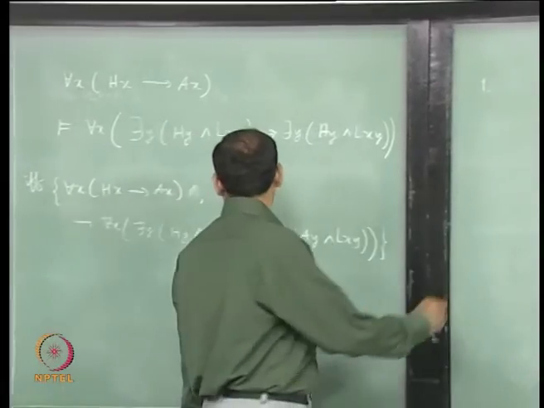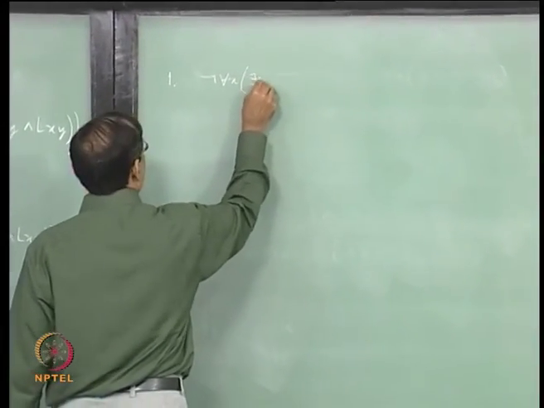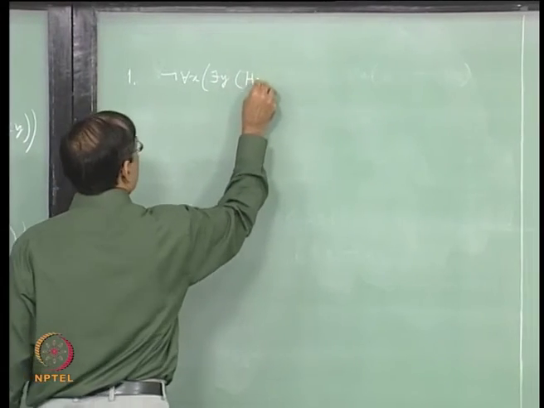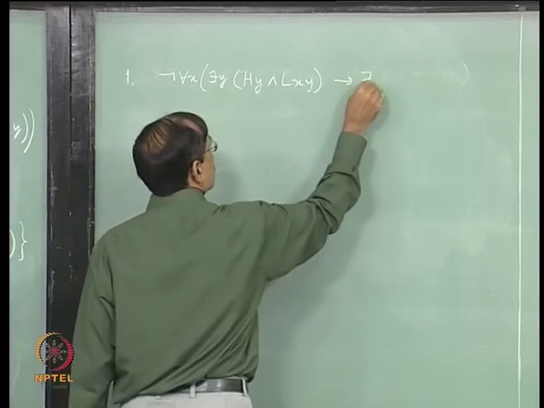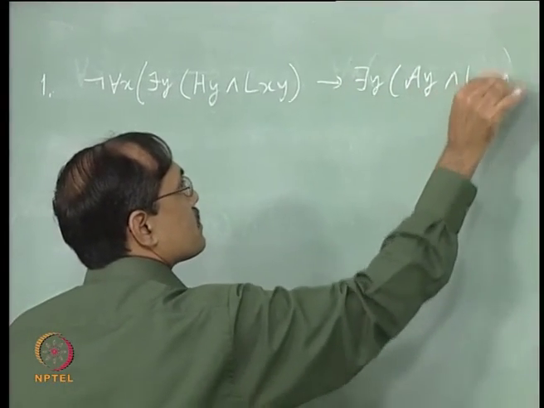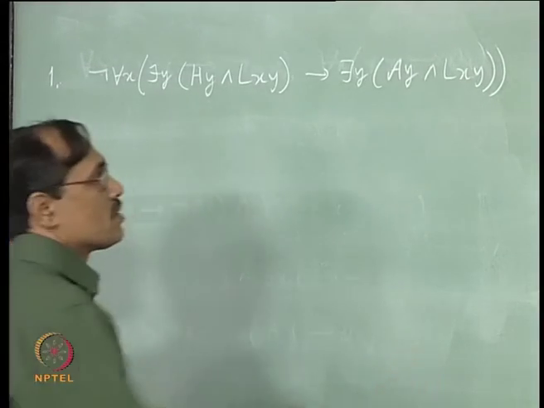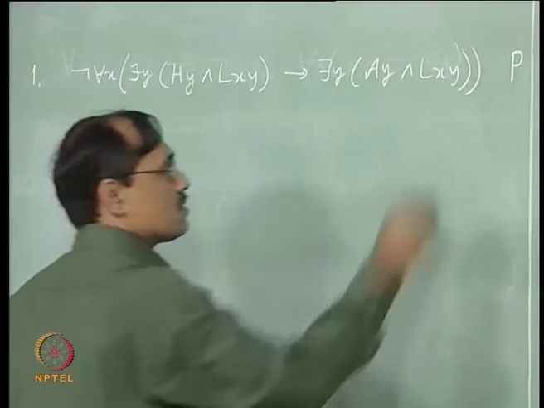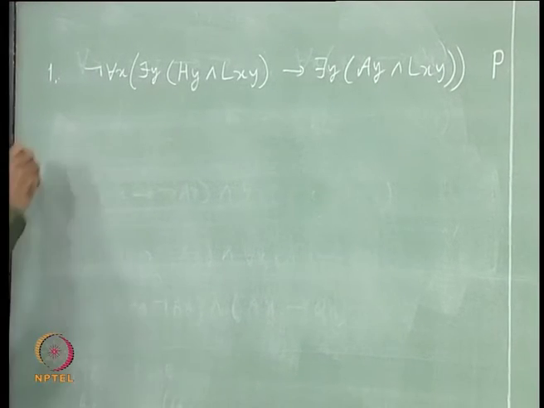Okay. So, let us start with the premise. Not for each x there is y, hy and lxy implies there is y, ay and lxy. This is my first premise. So, I will give a comment, it is a premise. Okay. Second,